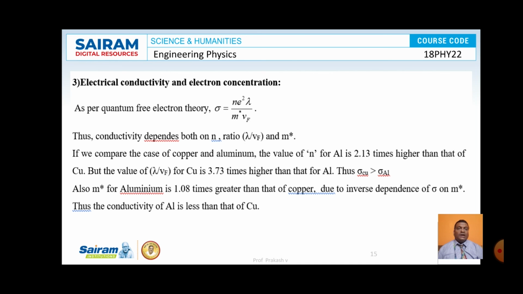The classical free electron theory gave the formula that sigma is proportional to n, so that is the failure of the theory. According to quantum free electron theory, sigma is proportional to lambda by vf. So this is the success of quantum free electron theory. Thank you.